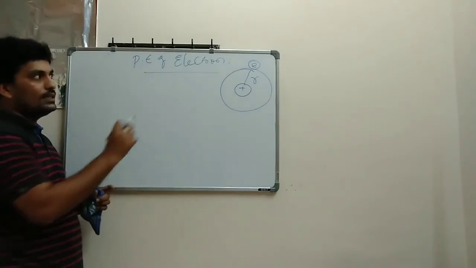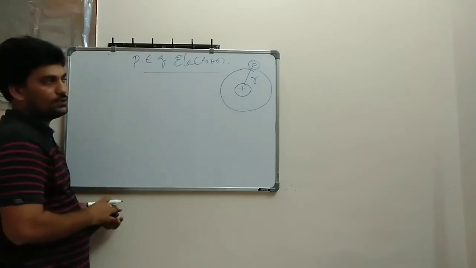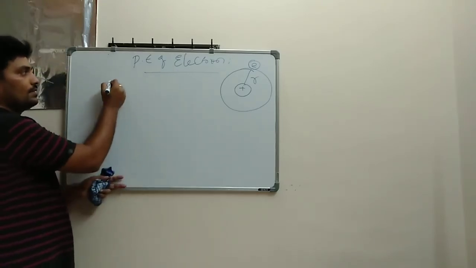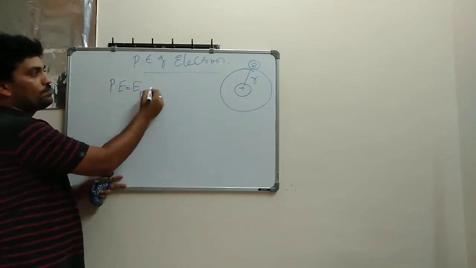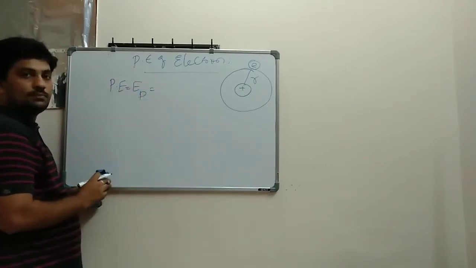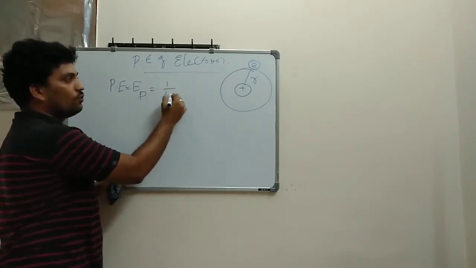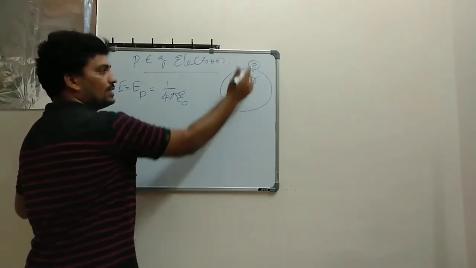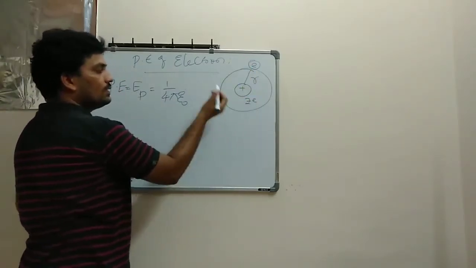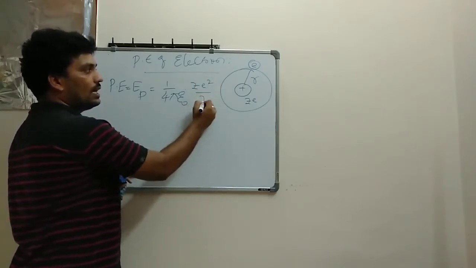So we know already electrostatic. I will use the electrostatic potential energy formula. The potential energy I am representing with EP. You know already the potential energy formula: EP is equal to 1 divided by 4 pi epsilon naught, charges, you know this is a charge e square, Z e square divided by Rn.